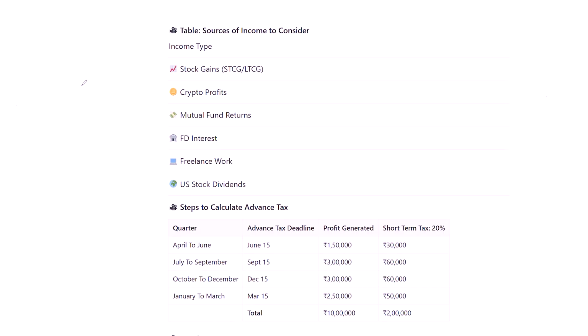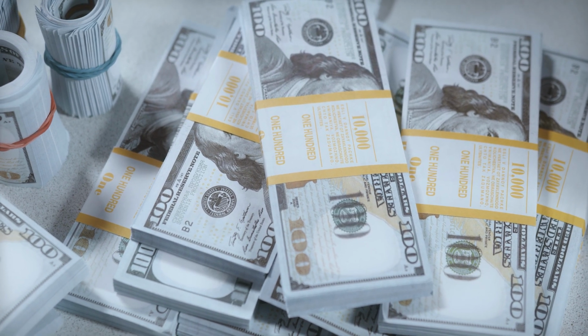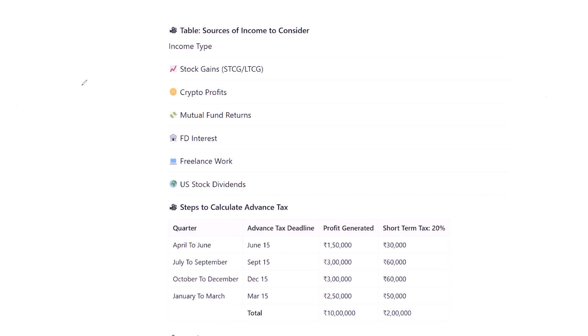Now let's move on to the next section, which is how to calculate your advanced taxes. You first have to consider all your sources of income. I'm not considering your salary because I believe that your TDS is deducted by your employer itself while giving you salary. So I will be just considering the stock gains, the crypto profits, maybe the mutual fund returns that you are getting if you have sold a mutual fund within like 1 year of buying it, some FD returns, freelance work, US stock dividends, and much more that you can think of.